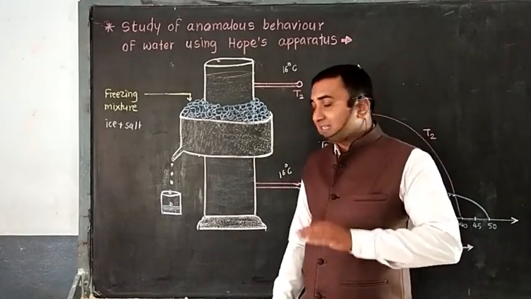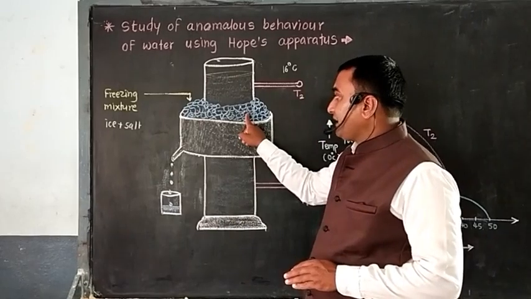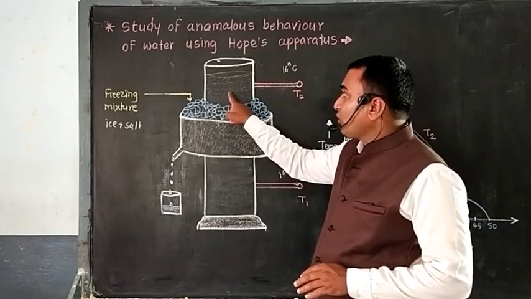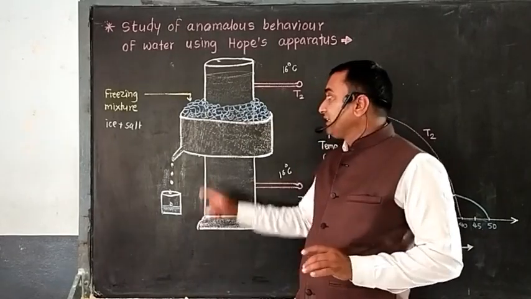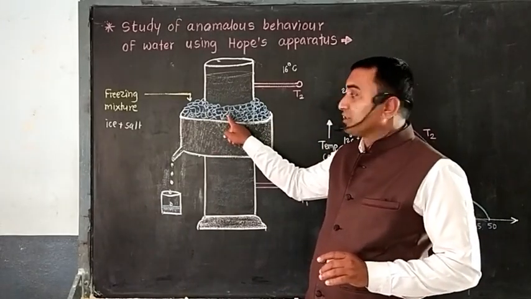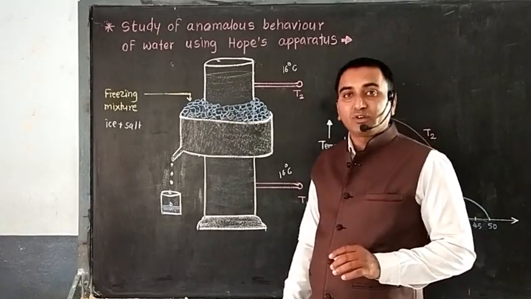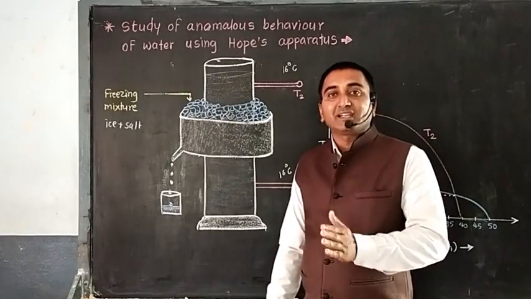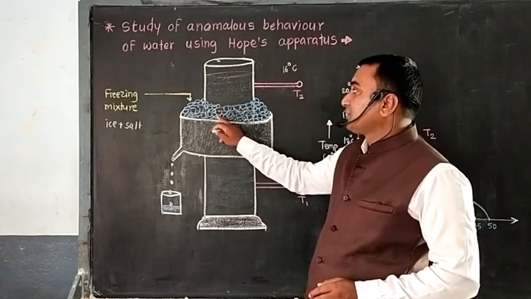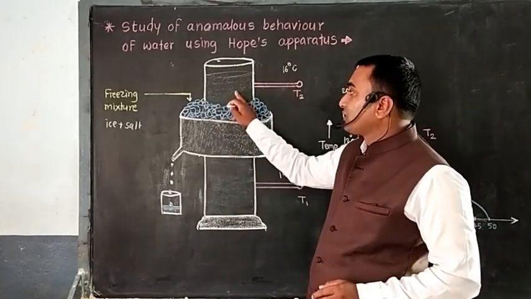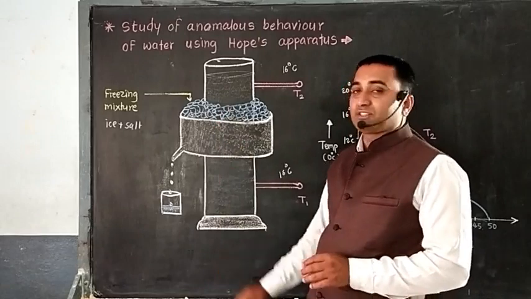But as this freezing mixture is in contact with the water within the cylinder, it has less temperature and the water has more temperature. So heat starts to transfer from the higher region to the lower region, that means from the water to the freezing mixture.